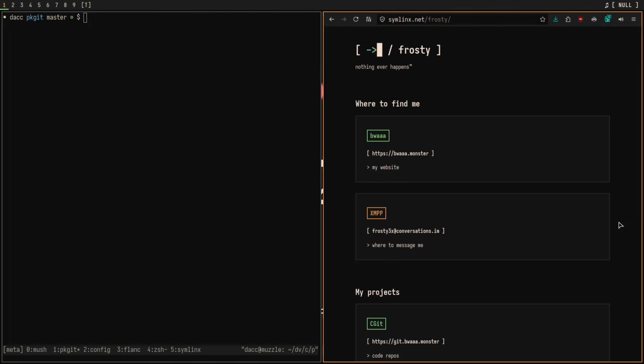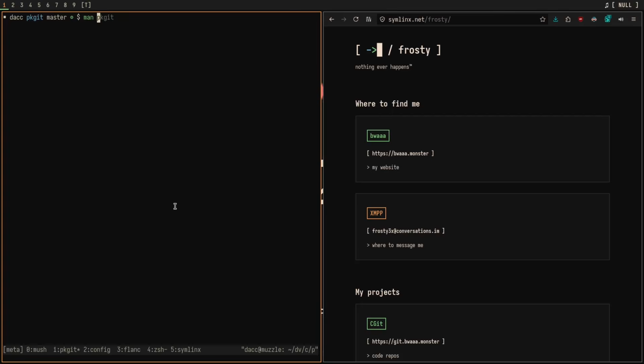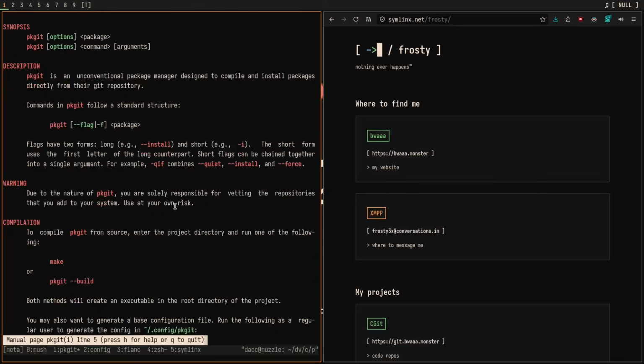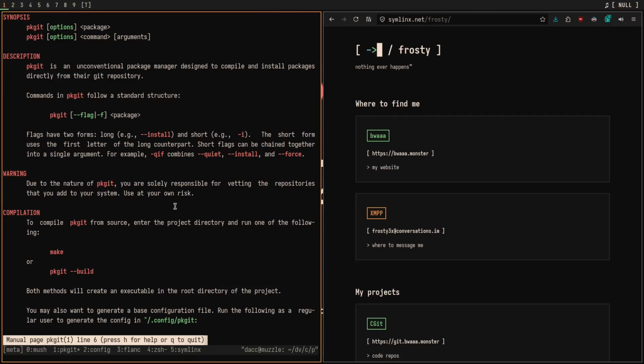So in the list of other people who have added significant or really any contribution to pkgit, I want to thank CodeFox for making the man pages for pkgit. You can do man pkgit if you install it. This is a wonderful little cheat sheet thing, and I'm just so happy to see something so universal made for pkgit. Really makes the program feel important, you know?